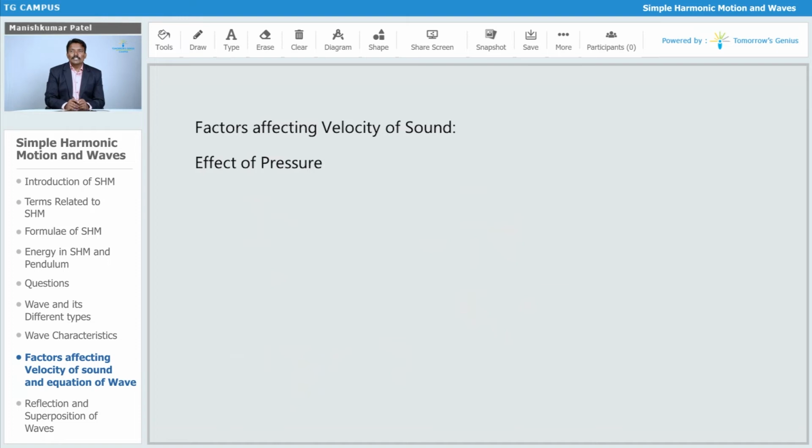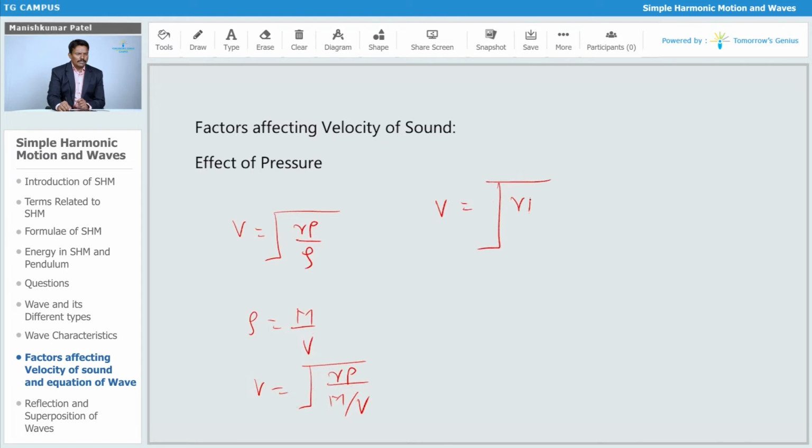Similarly, what is the effect of pressure? Again, v is equal to the square root of gamma p upon rho, and rho is mass upon volume, so velocity is equal to the square root of gamma pV upon m.